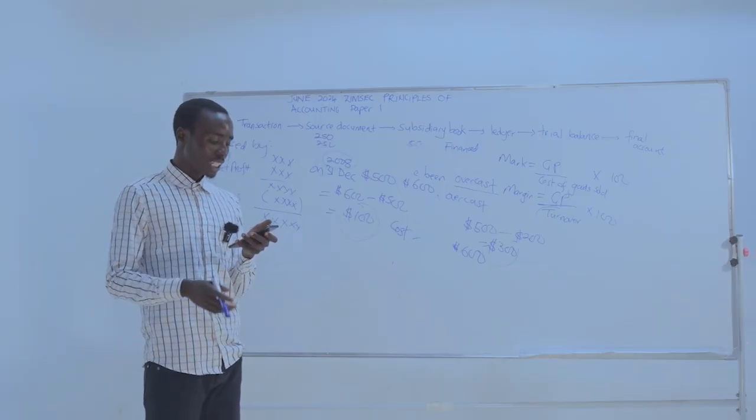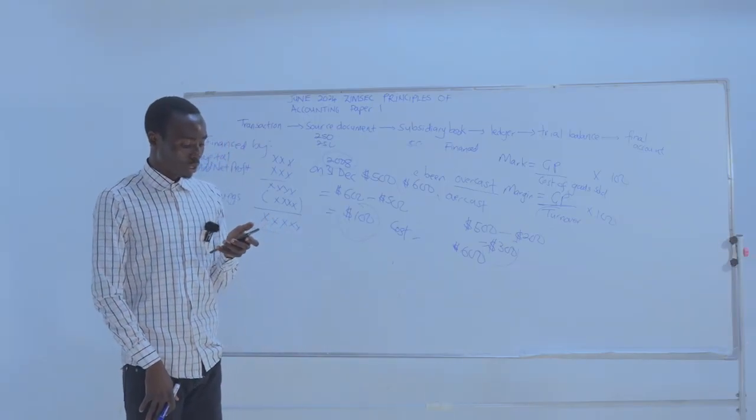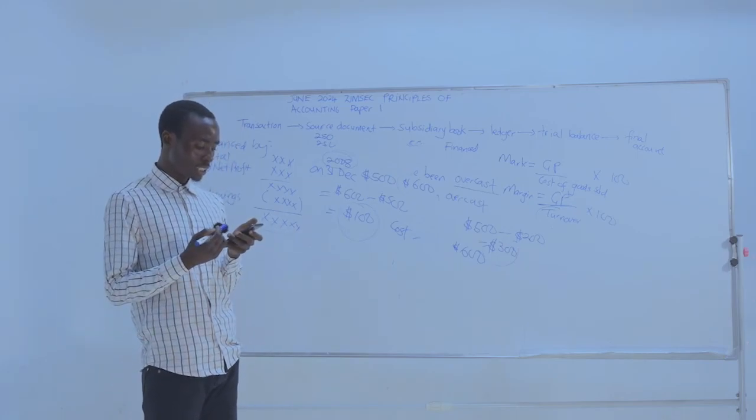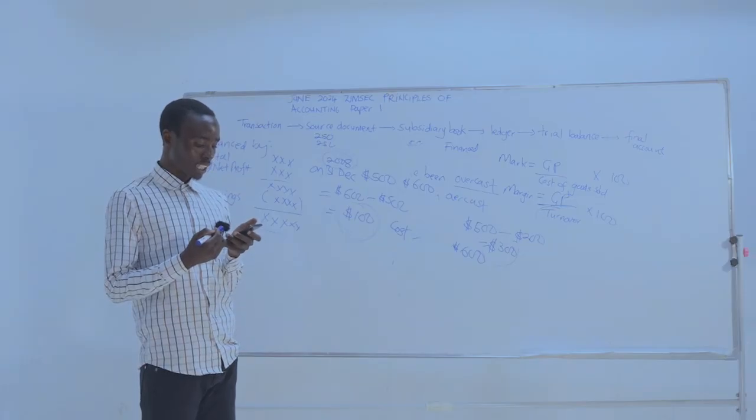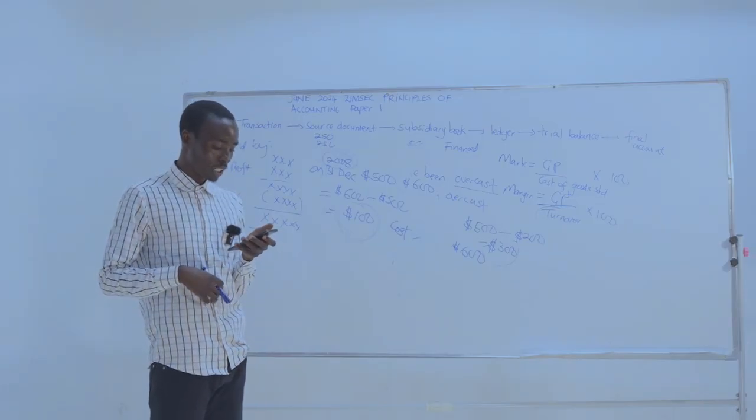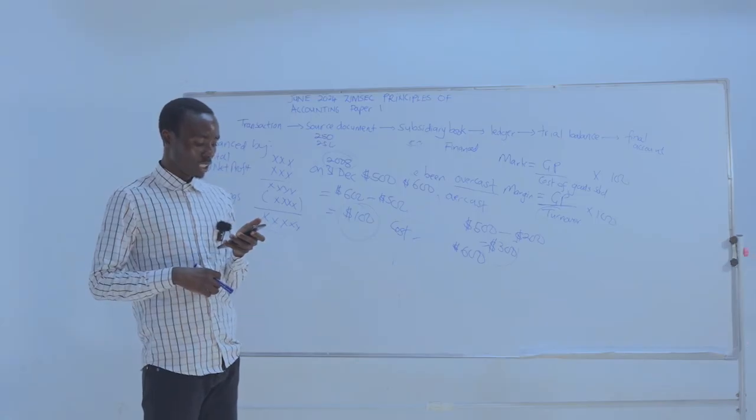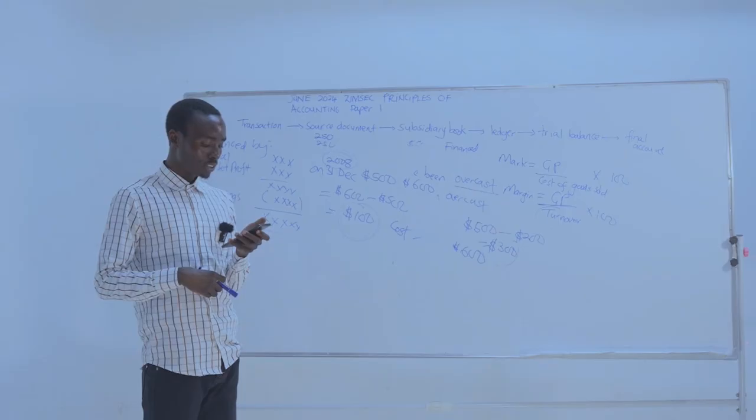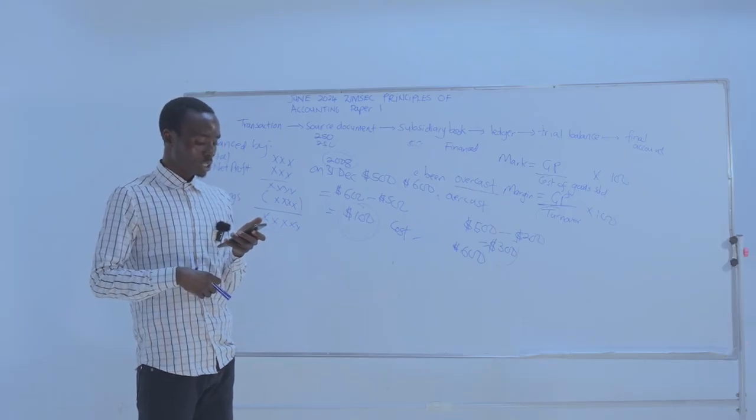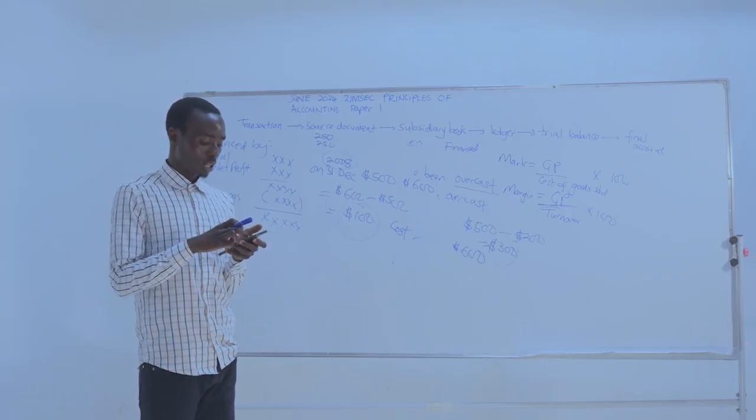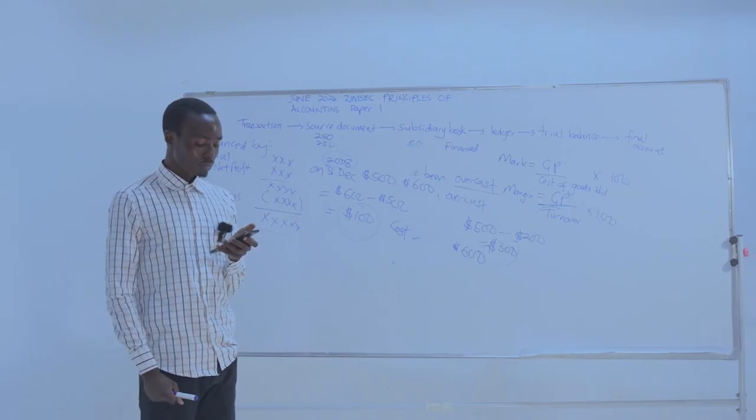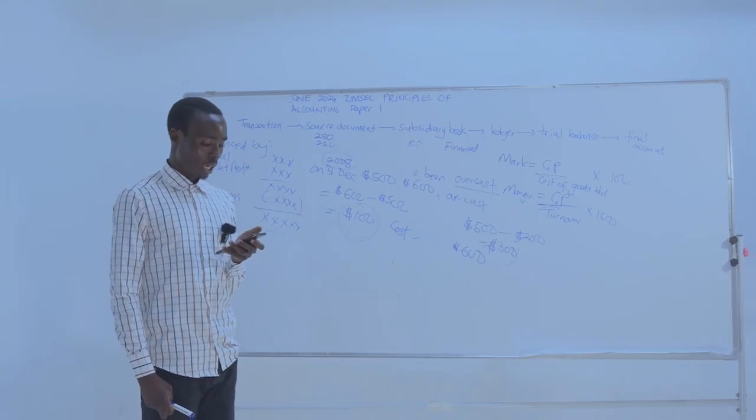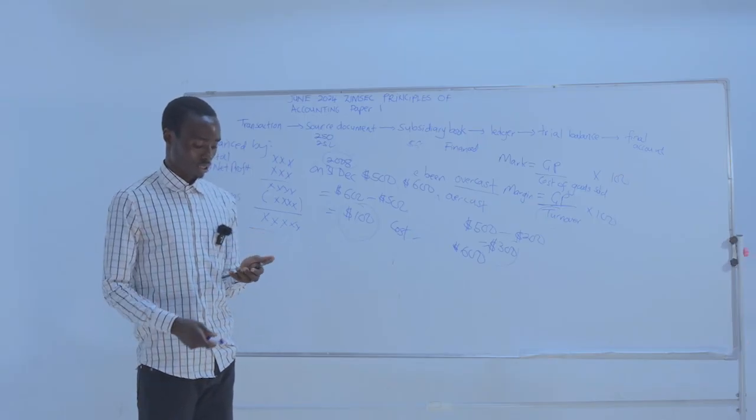So the question is, in a manufacturing business, which is a factory overhead? A, machine lubricants. B, manufacturing wages. Manufacturing wages is not a factory overhead. It's a direct cost. Then C, patent fees. Patent fees is also a direct cost. D, royalties. These are also direct costs. So our answer is A, machine lubricants.